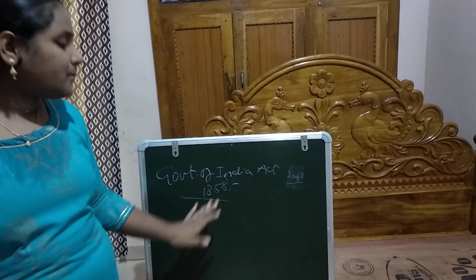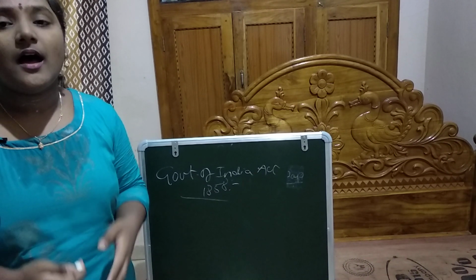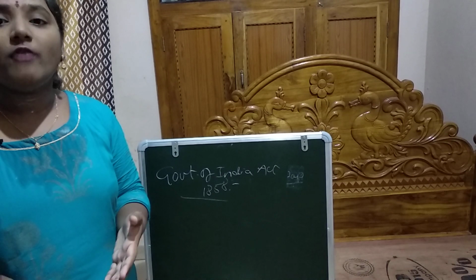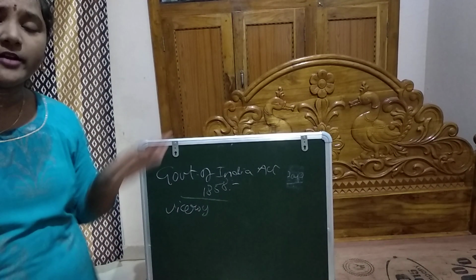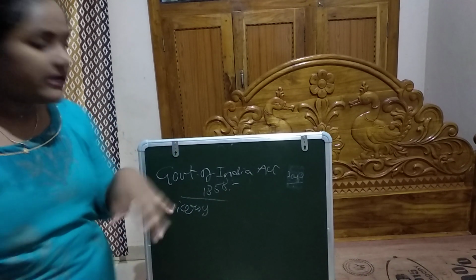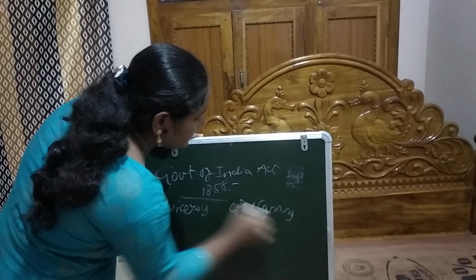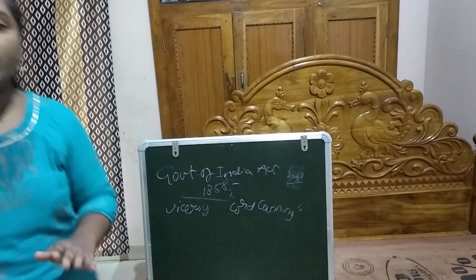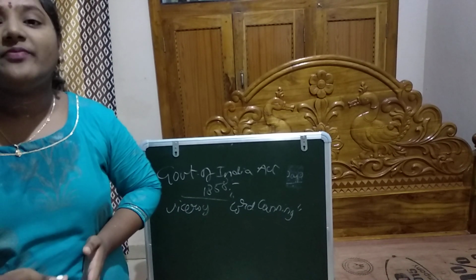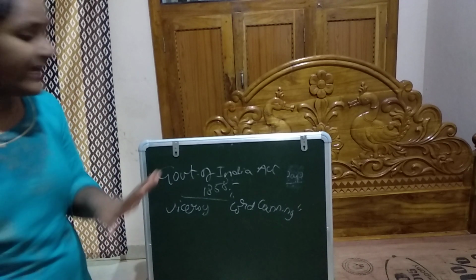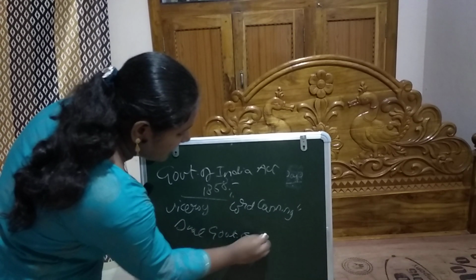So what are the provisions of the Government of India Act 1858? This act designated the Governor General of India as the Viceroy of India. The first such Viceroy of India was Lord Canning. Next, this act abolished the Board of Control and the Court of Directors. That means it ended the system of dual government.